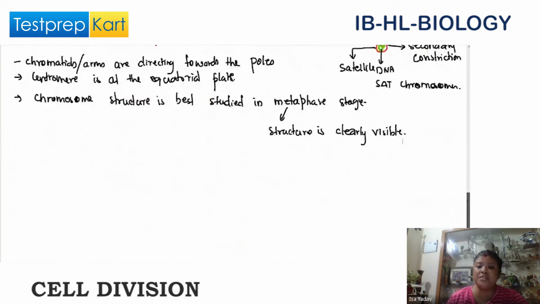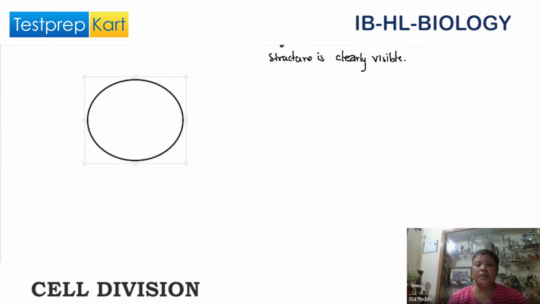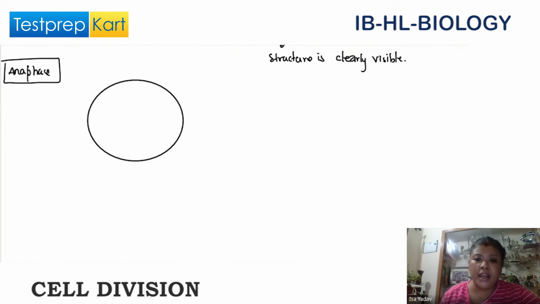Now, we are going to go into anaphase. What happens is that now we have our chromosomes in the equatorial plane, on the mitotic spindle.